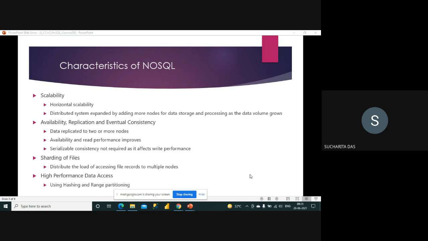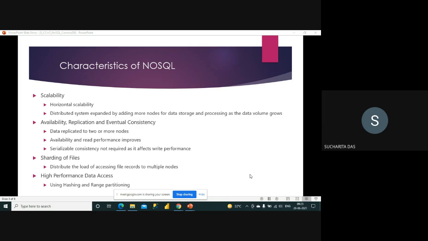It is a distributed system expanded by adding more nodes of data storage and processing as the data volume grows. As we are talking about NoSQL data, we talked about two examples: one was email, and another was social media data. You can understand that these two types of data are ever expanding, right?